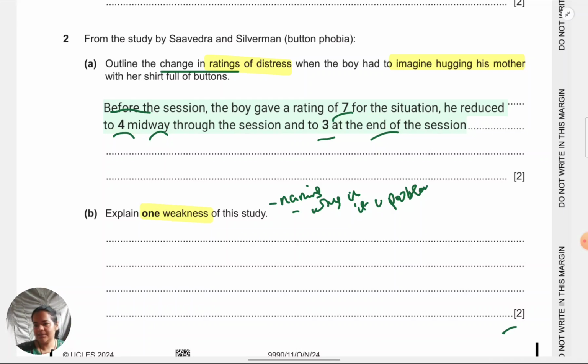Okay, let's see one sample answer for this. I could just say one weakness is the lack of generalizability in the study, since only one boy with a very unique phobia of buttons was investigated.